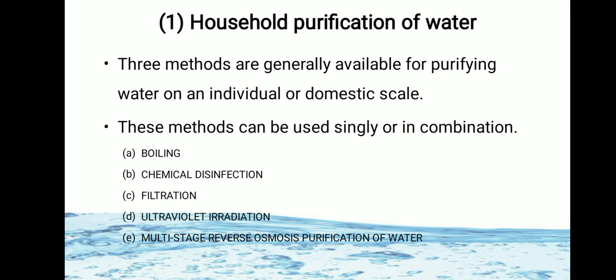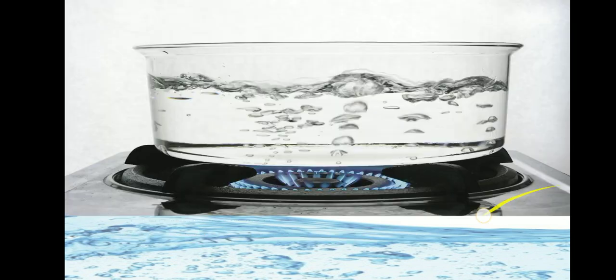So, here is the list of some of these methods: first is boiling, second, chemical disinfection, third is filtration, fourth is ultraviolet irradiation, and fifth is multi-stage reverse osmosis purification of water. But here five methods are given, and only boiling, chemical disinfection and filtration are the methods which we can use domestically. So we will see them one by one.